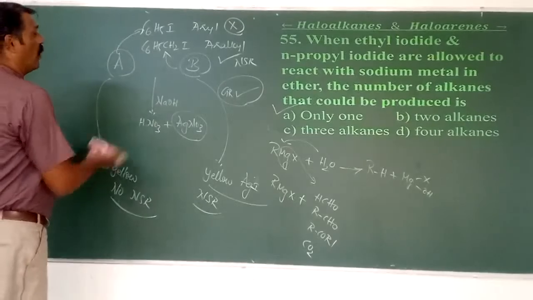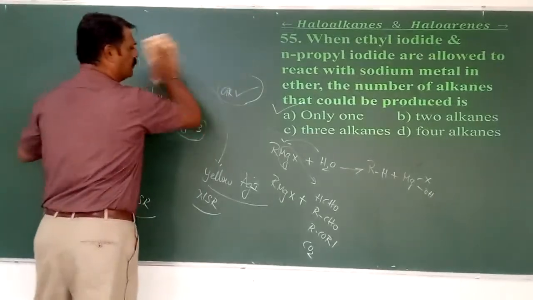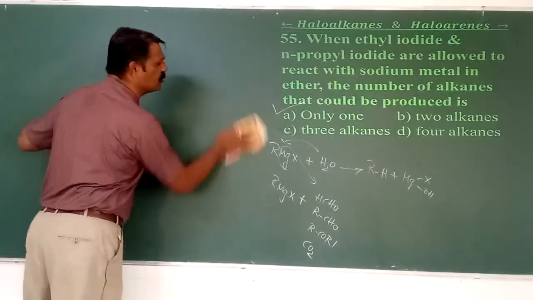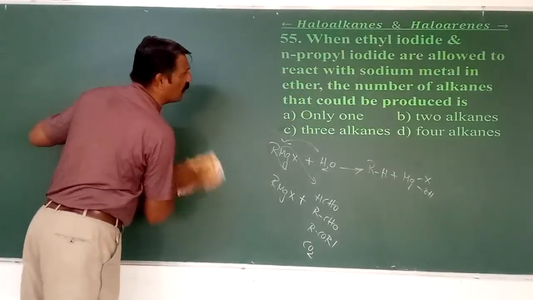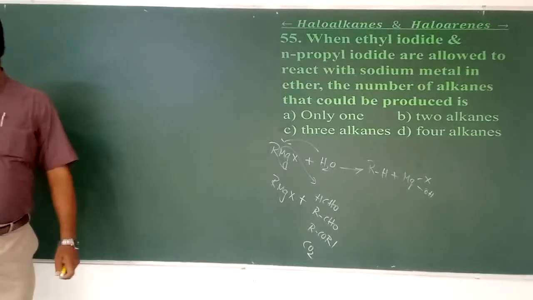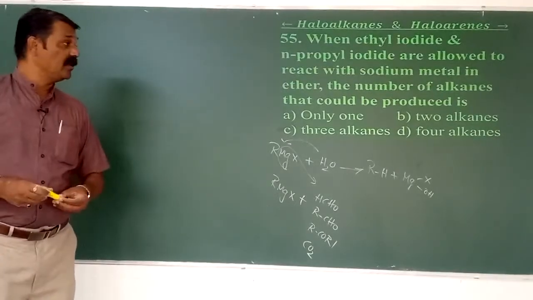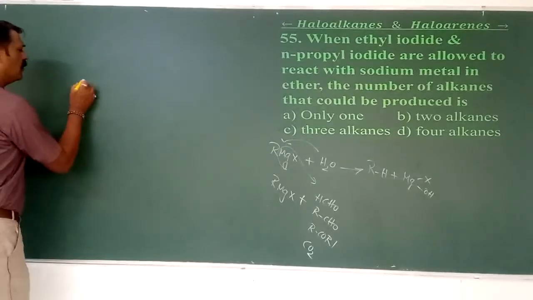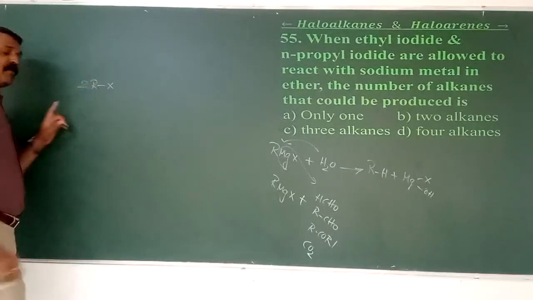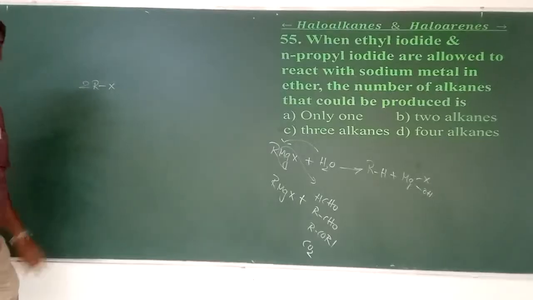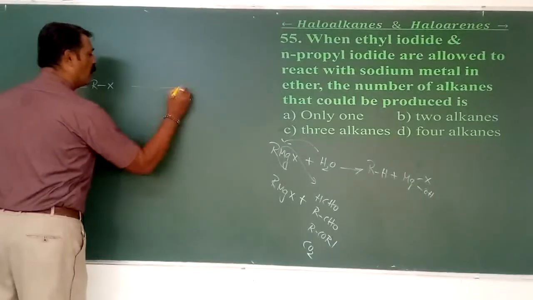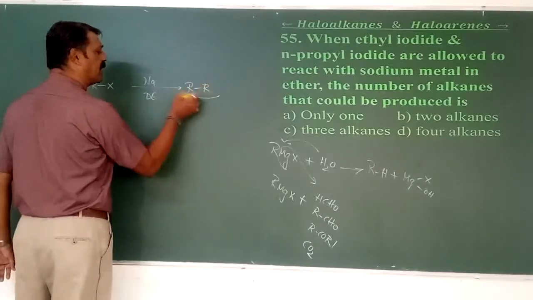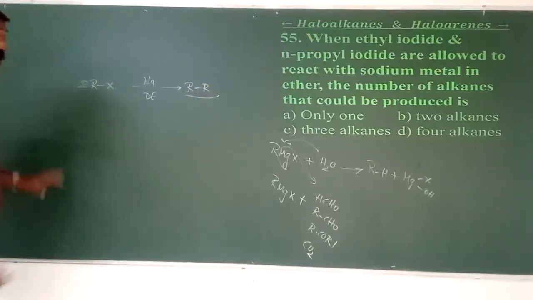Next, when ethyl iodide and n-propyl iodide are made to react with solid sodium metal in ether, the number of alkanes that could be produced is very simple, as in the previous session. Suppose I use only one type of alkyl halide and react it with sodium in dry ether. I am getting only one type of higher alkane.